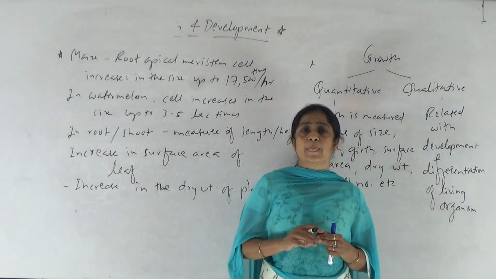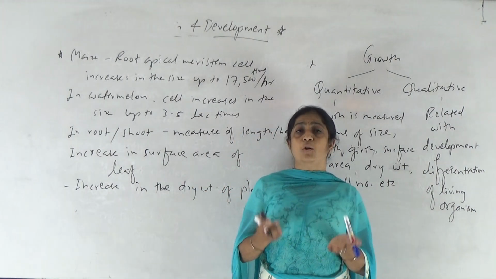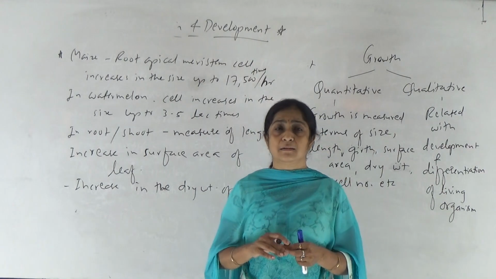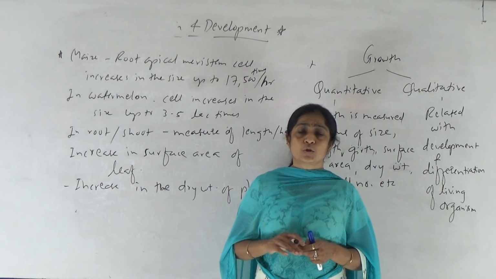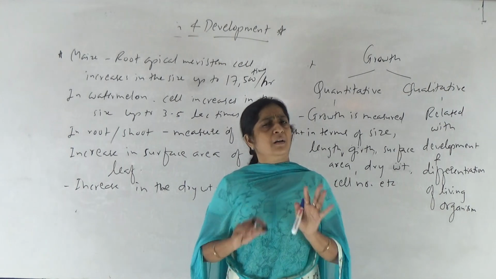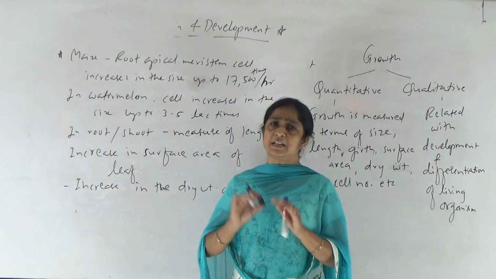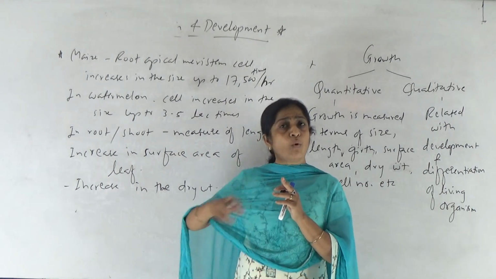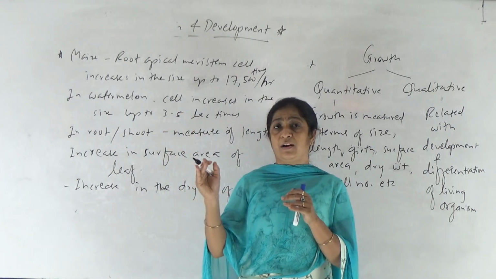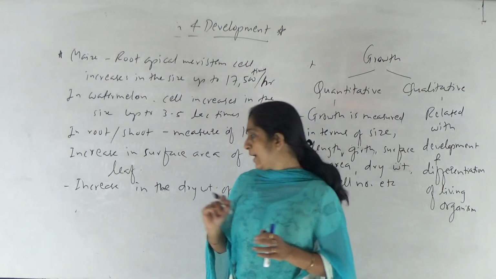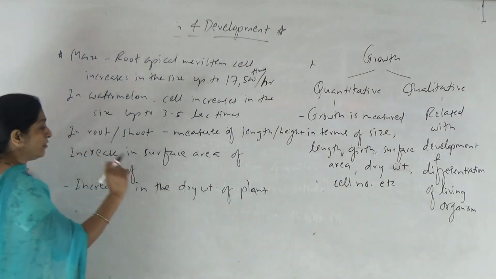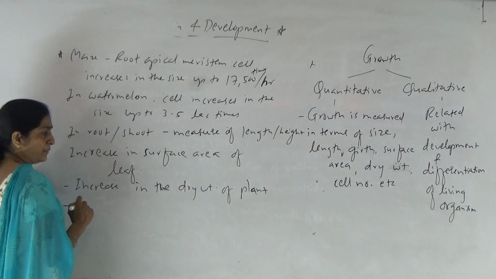Fresh weight means we measure the weight along with the water present in the cells of the organism, whatever biomass is present in that living organism. But when we remove the water from the cells, whatever is left is nothing but dry weight, okay? So increase in the dry weight of a plant or any organism, right?